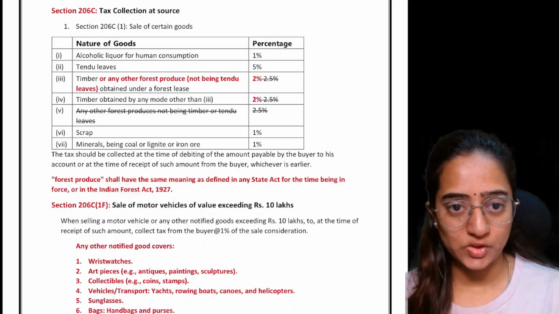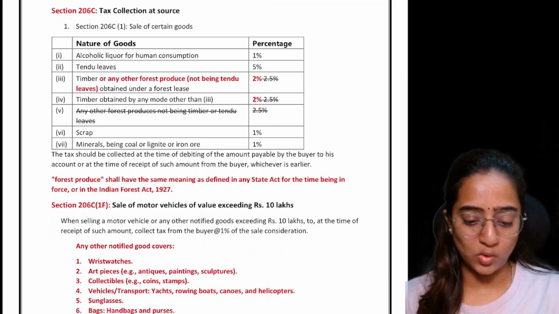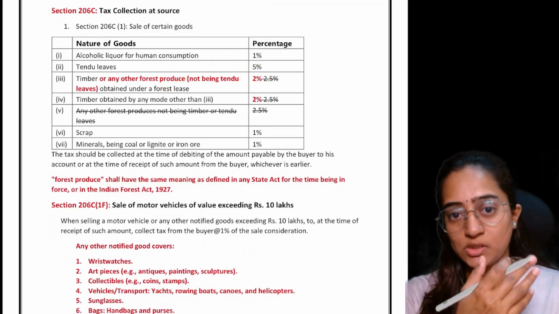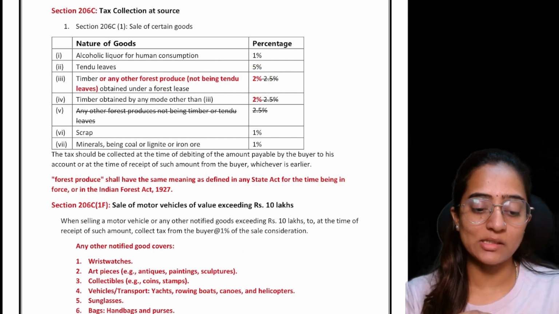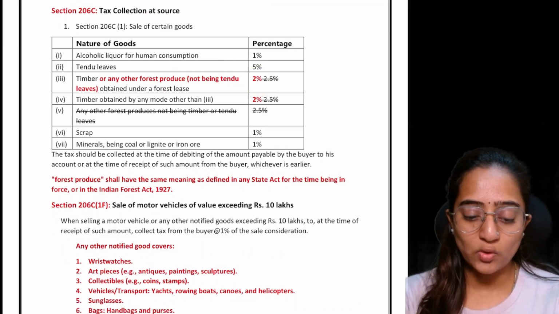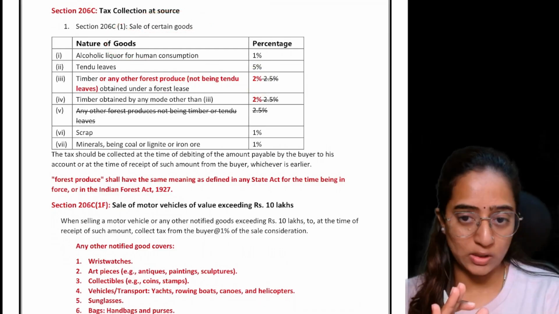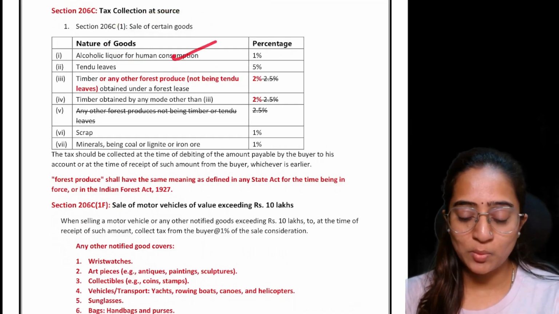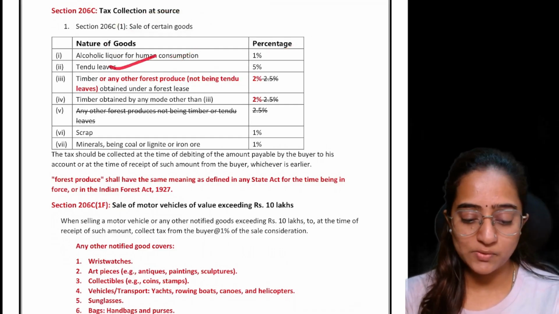Section 206C, that is the tax collection at source. The amendment over here is with regard to the rates, which was 2.5% earlier. Section 206C speaks about the TCS on the sale of certain goods, not on all the goods, only on certain goods the TCS is applicable. That is alcoholic liquor for human consumption 1%, tendu leaves 5%.